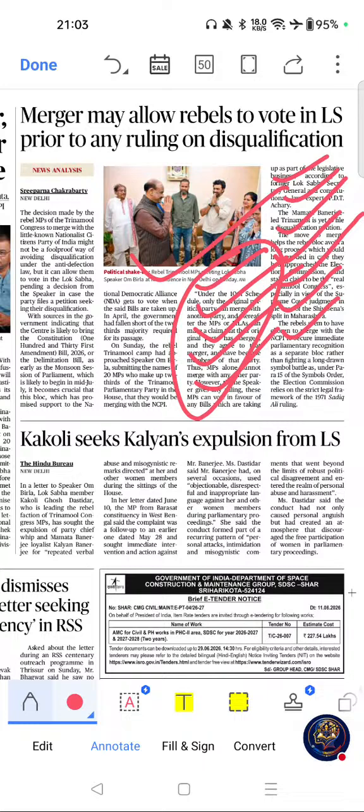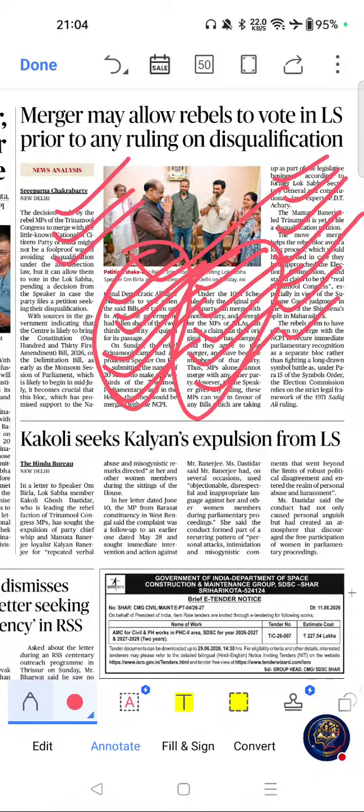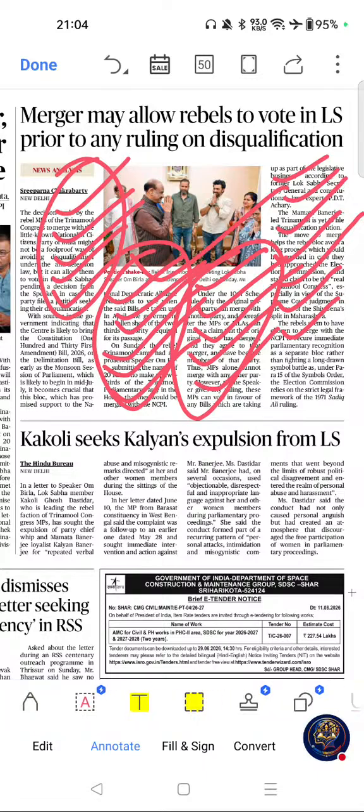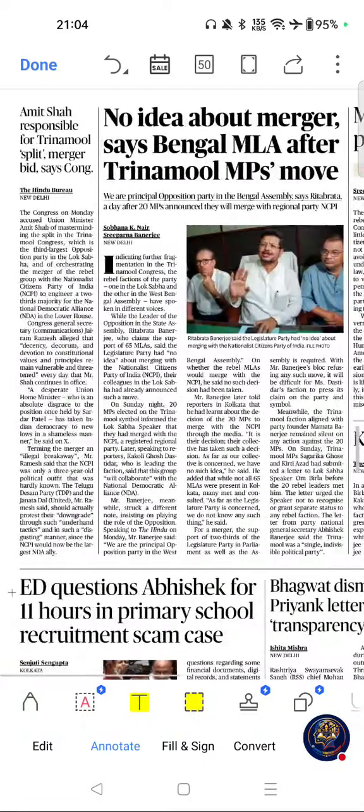Key themes related to this article are 10th schedule, anti-defection law, speaker's powers, party merger provisions, delimitation and parliamentary democracy. Please go through this one. And possible question areas are obviously 10th schedule, 52nd Constitutional Amendment Act, 91st Constitutional Amendment Act, exception of defection law and role of speaker. These are the possible question areas related to this article. Move on to next important article from this page.